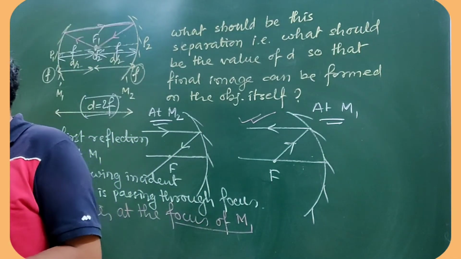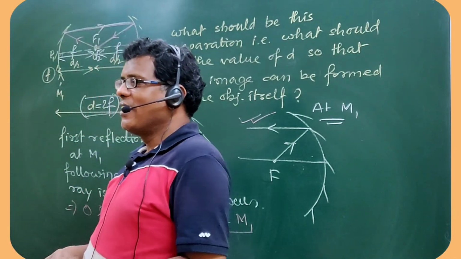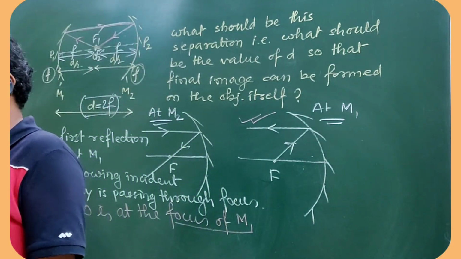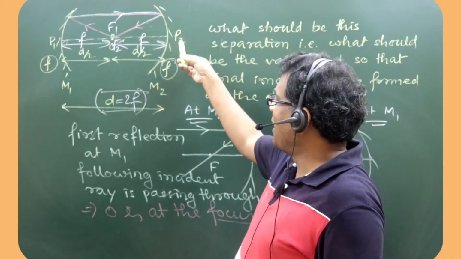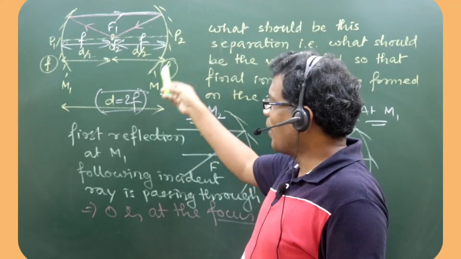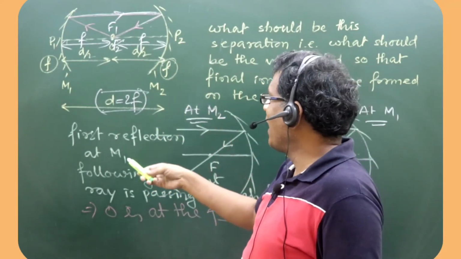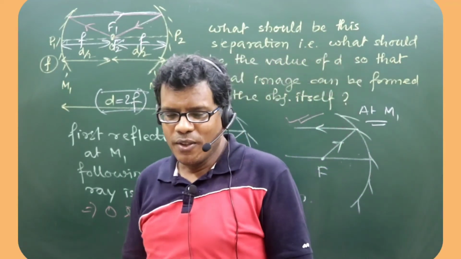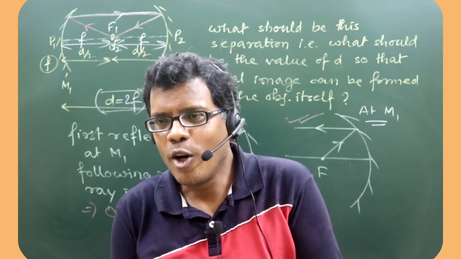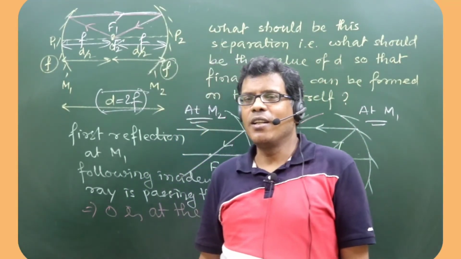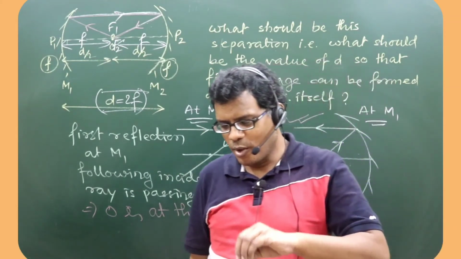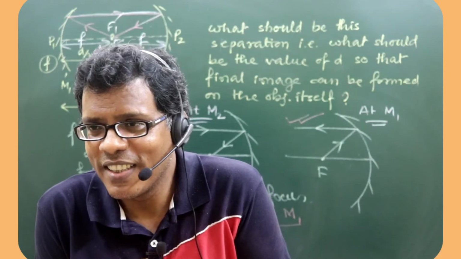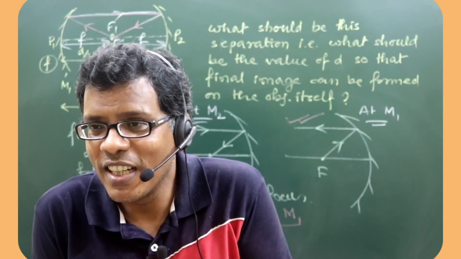When that separation is maintained, then automatically object will be at the common focus with respect to both the mirrors. Then this ray diagram is permissible, and it can be said that the mirror to mirror separation 2F will justify that an object placed at the midpoint will have its image also forming at that same point only. Got it now?